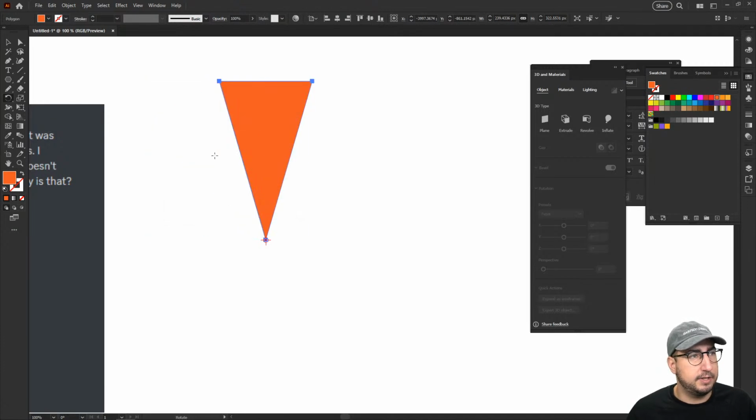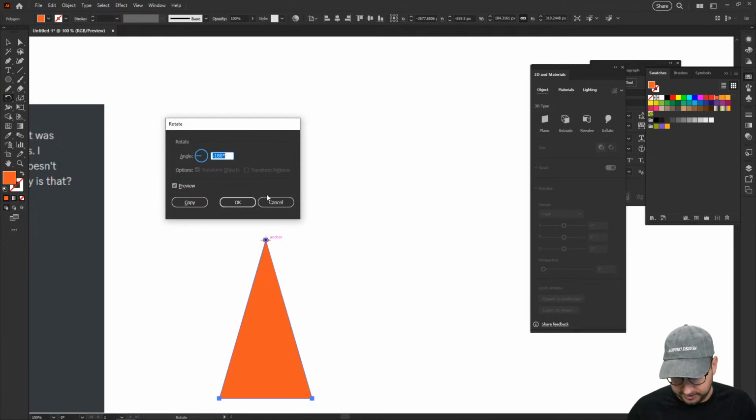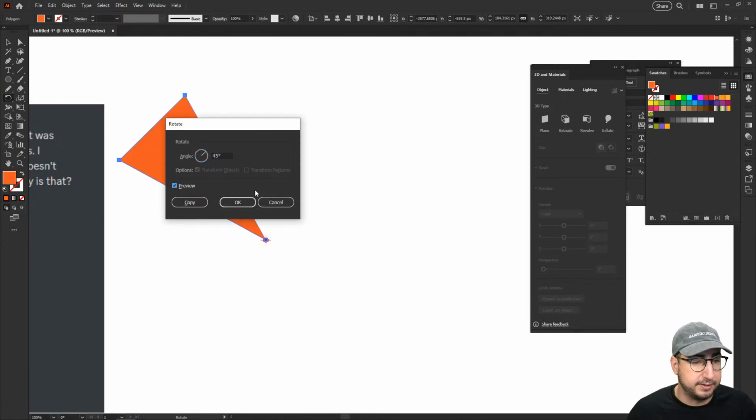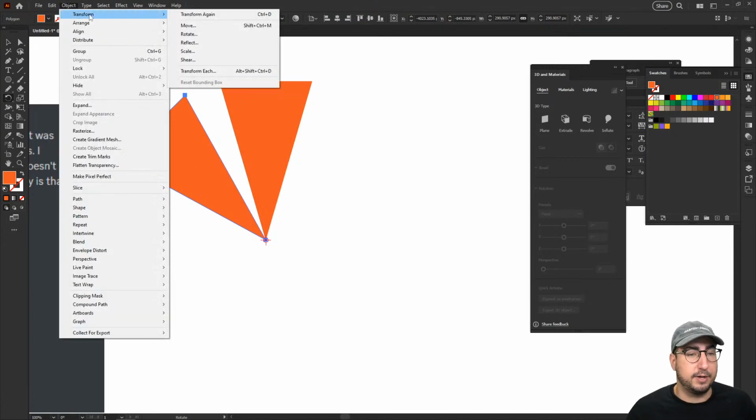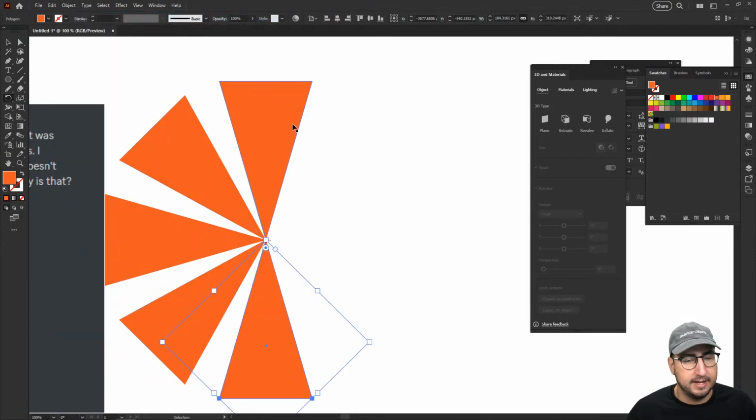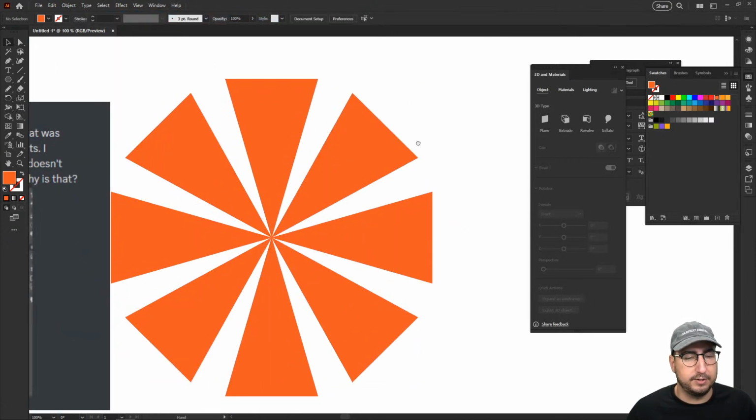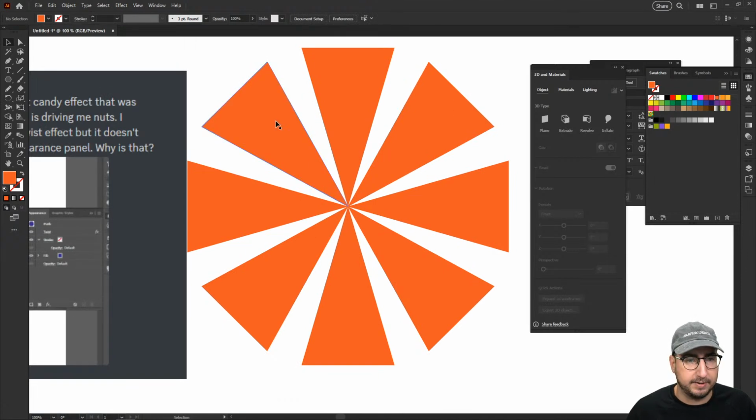Oops, that was not too much. Let's try that one more time. So holding Alt or Option, I'm going to do it by 45 degrees. Let's try that and hit copy. Right there, it's going to make a copy, and then we just want to do that again and again. So we can go to Object, Transform Again, or just hit Control D, and it is going to keep transforming those until we have a perfect little pattern here, right?